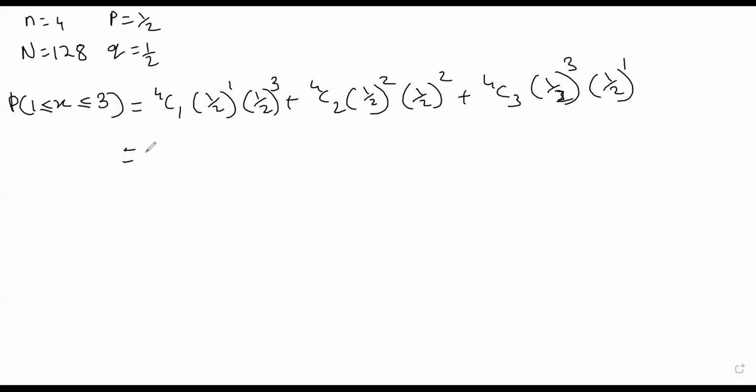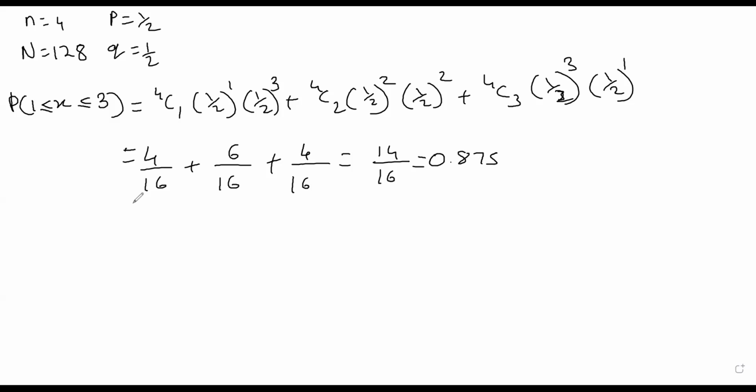So now what is 4C1? It is 4, and (1/2)^4 is 1/16. So this will become 4/16 plus 4C2 is 6 upon 16 plus 4C3 is again 4 upon 16. Your answer is 14/16. So the probability is 0.875.